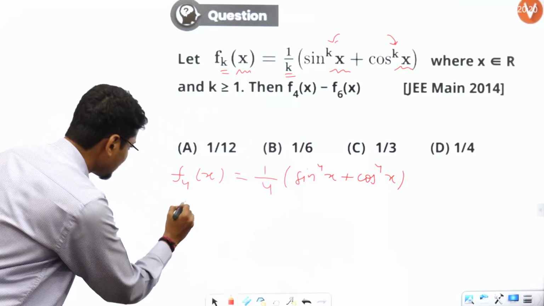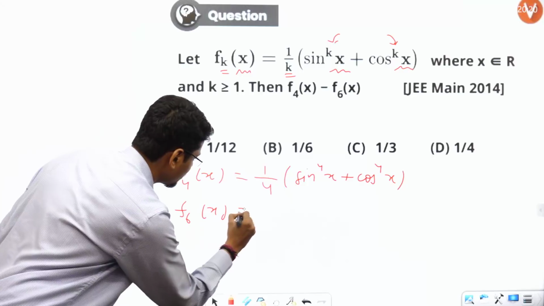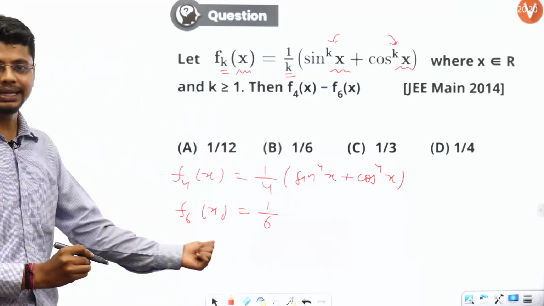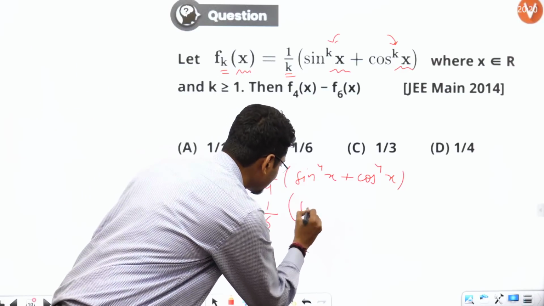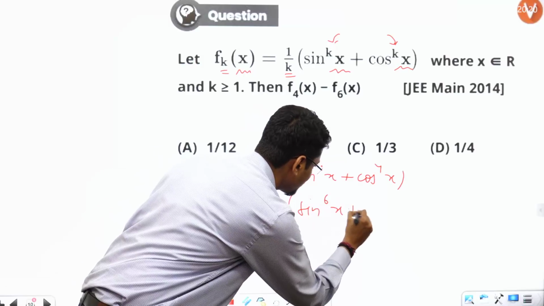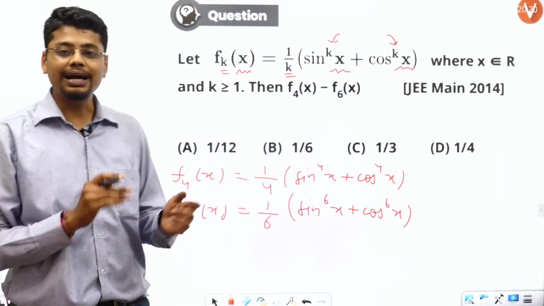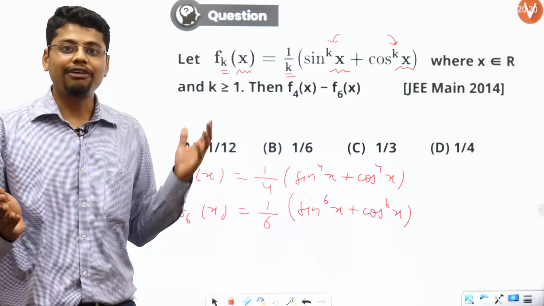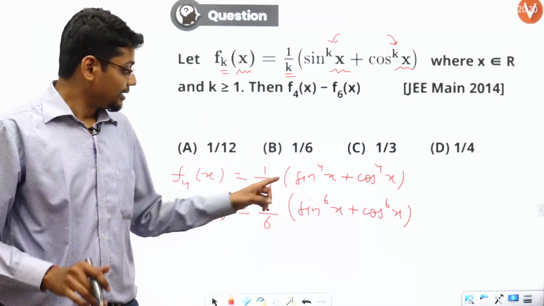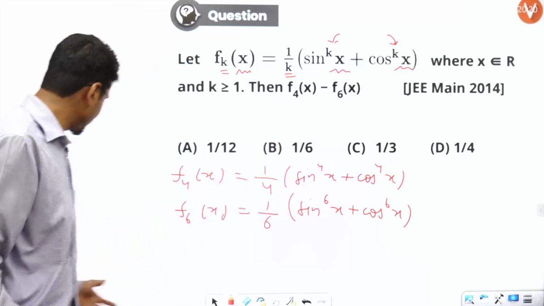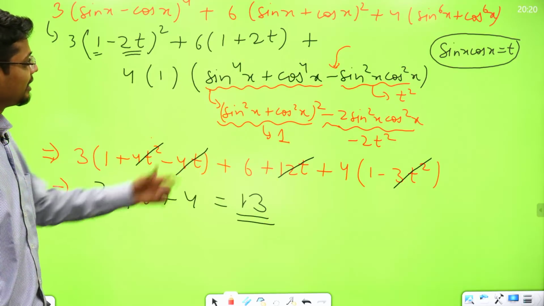And f6x would be what? 1 by 6, k is taking value 6, multiplied by sine to the power 6x plus cos to the power 6x. And I have been asked, what is f4x minus f6x? Sine to the power 4x plus cos to the power 4x, how would you deal with it?